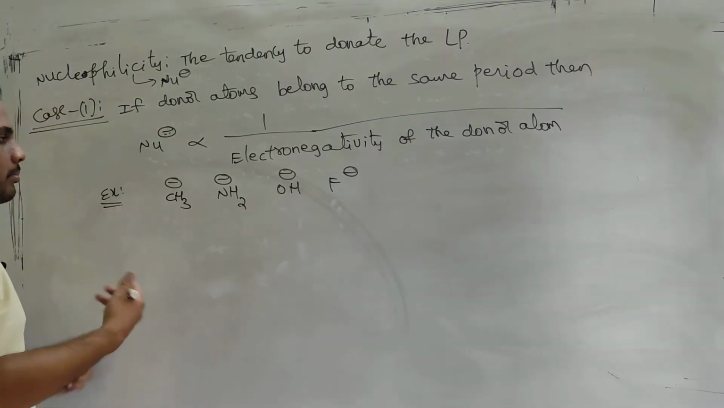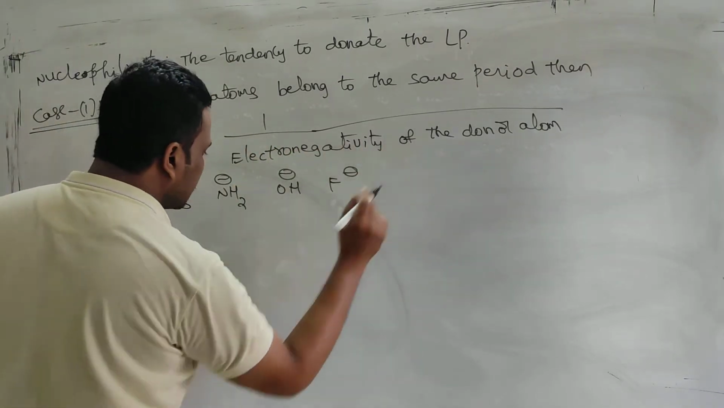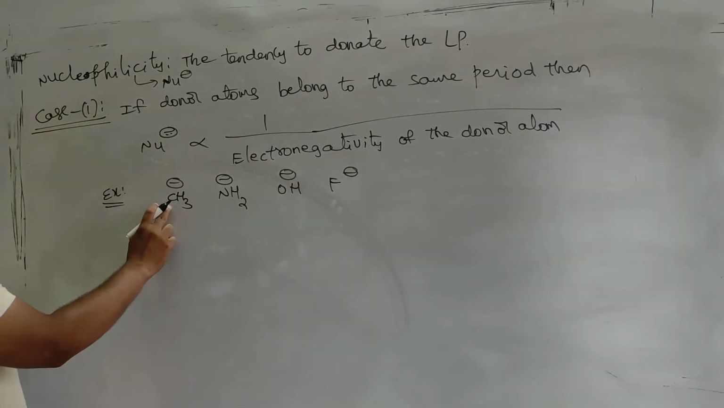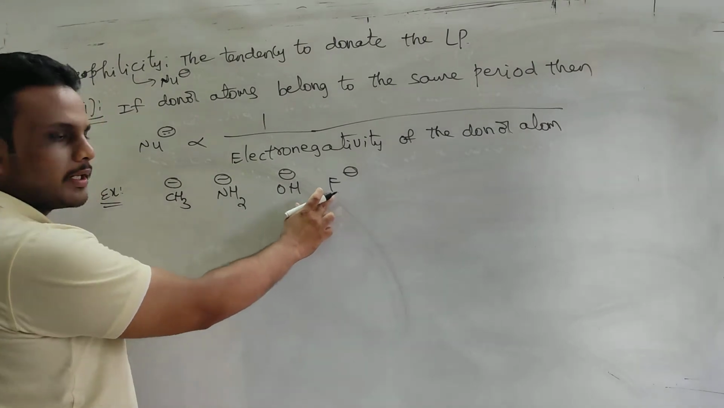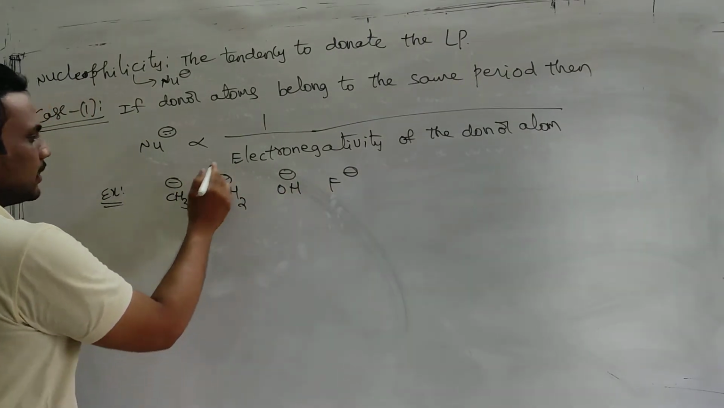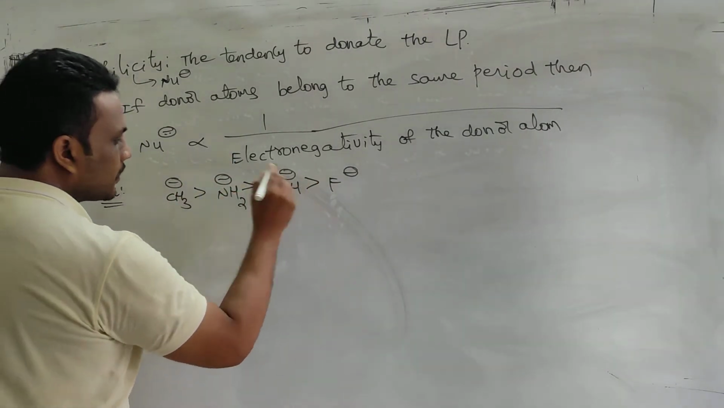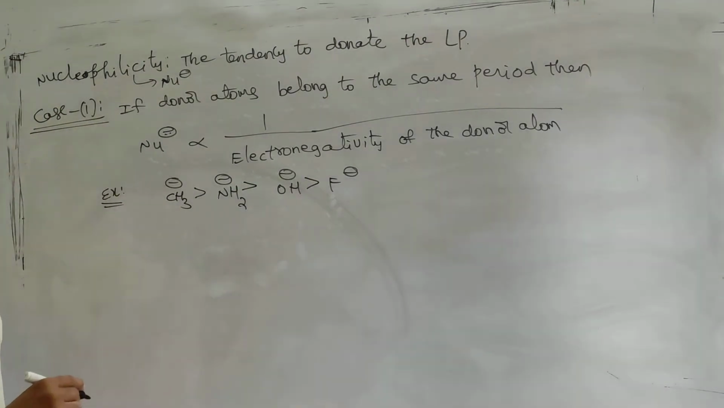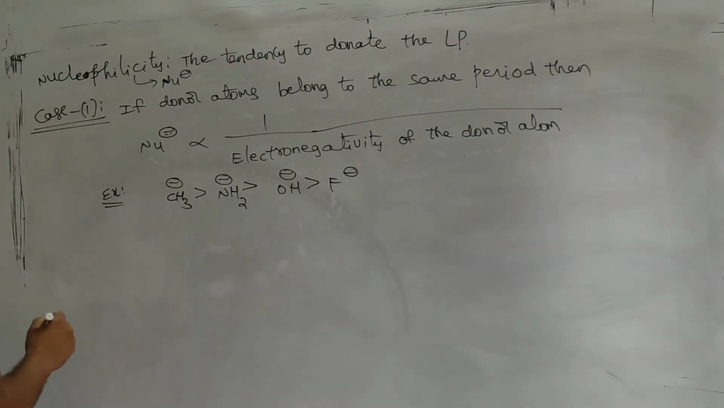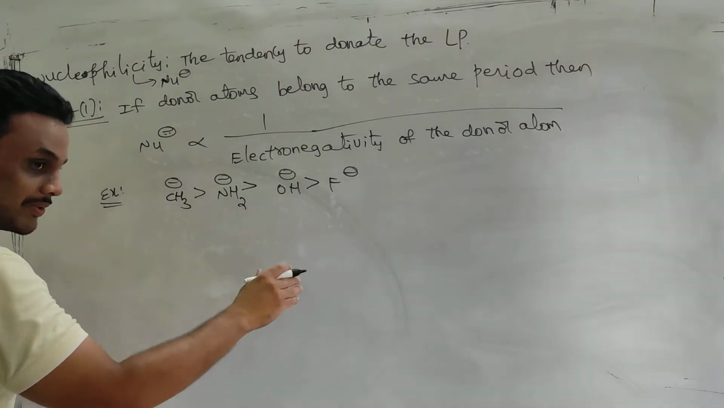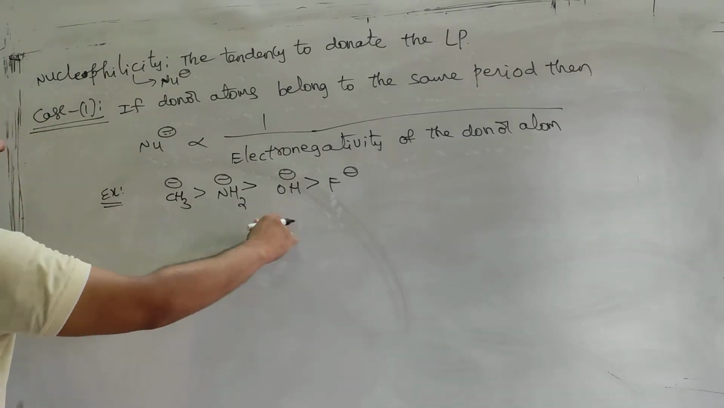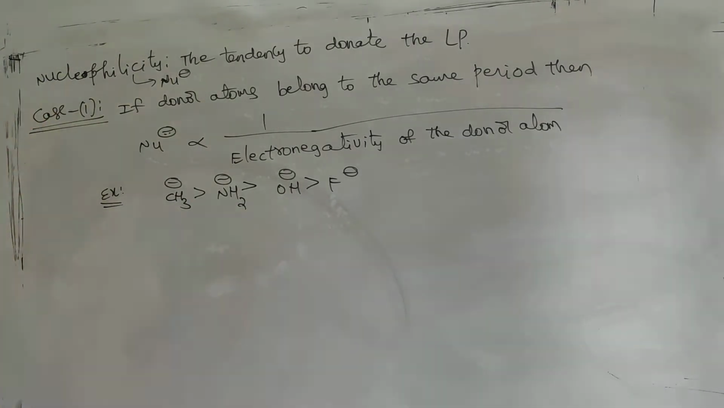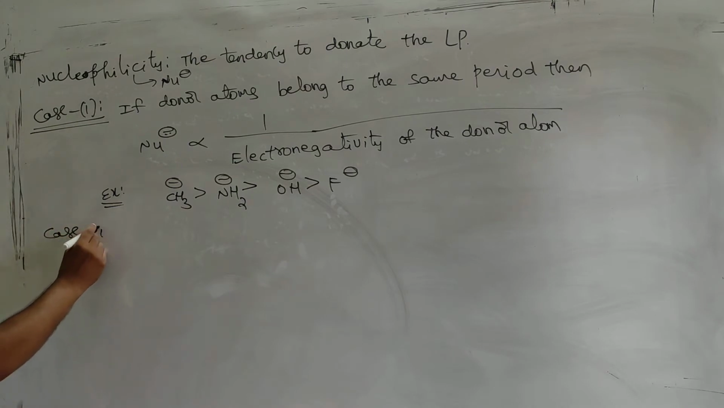So when they belong to the same period, nucleophilicity is inversely proportional to electronegativity. The donor atom is carbon, the least electronegative, and fluorine, the most electronegative. Left to right, electronegativity increases, so nucleophilicity must decrease. And case 2,